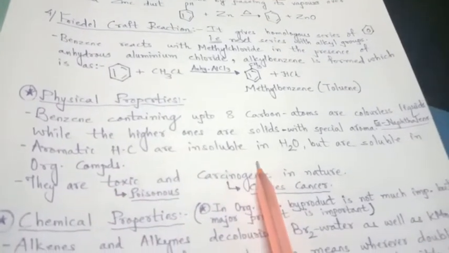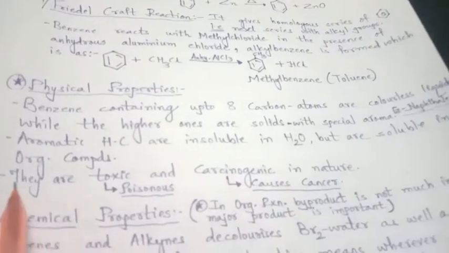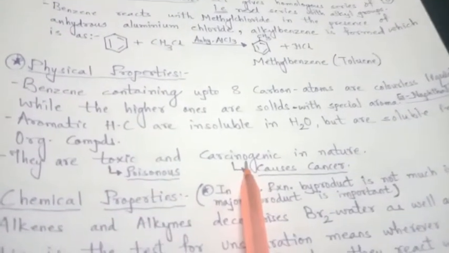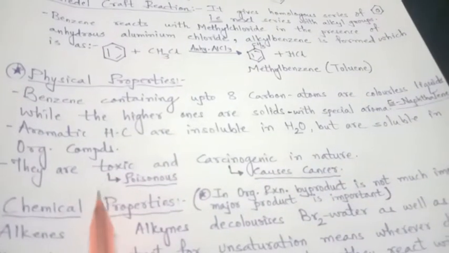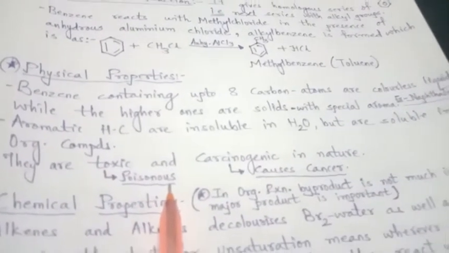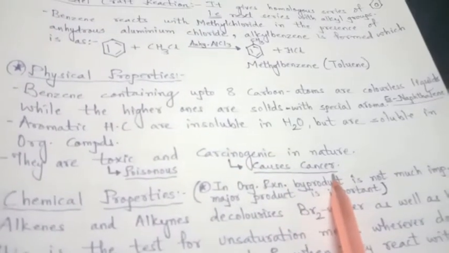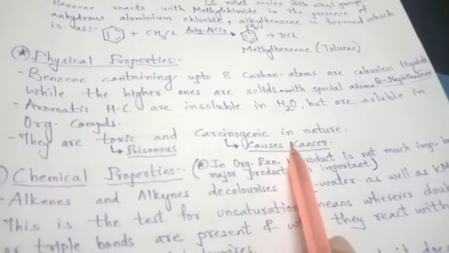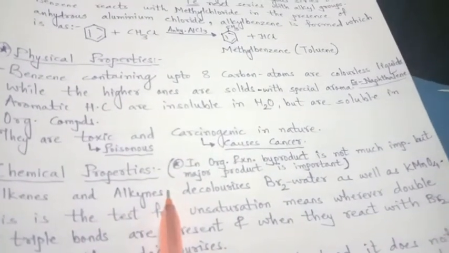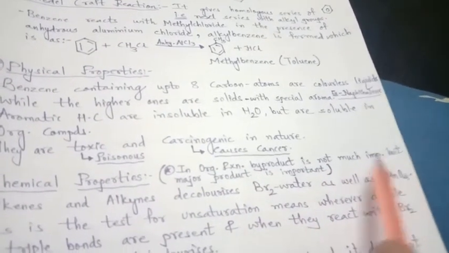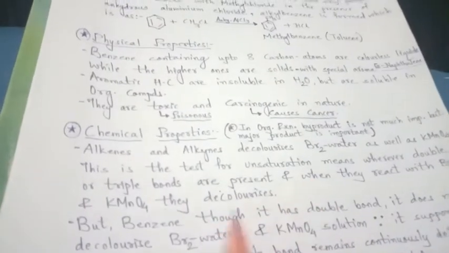Aromatic hydrocarbon, this is the second property: aromatic hydrocarbons are insoluble in water but are soluble in organic compounds. The third property, they are toxic and carcinogenic in nature. Toxic, that means they are poisonous, as well as carcinogenic, that means they cause cancer. So these are the physical properties. Now let us see the chemical properties. Once again here, in organic reactions, byproduct is not much important, but major product is important. So while writing a reaction, if the byproduct is by mistake not written, no issue.